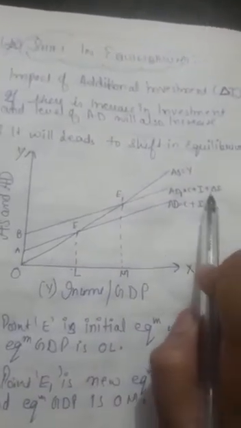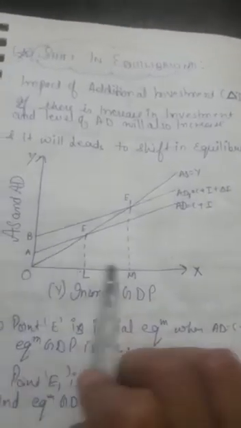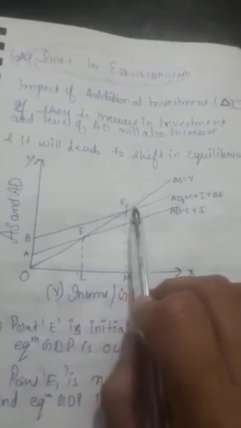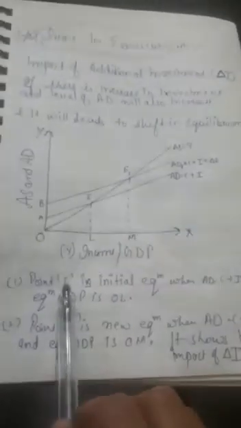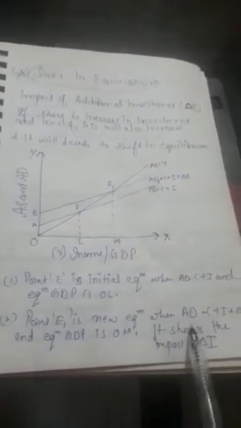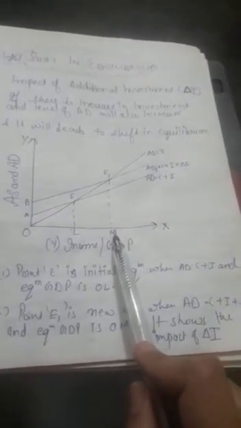Means increase in investment leads to an increase in the equilibrium level of output also, and equilibrium also shifts upward. Clear? Here point E is the initial equilibrium where AD is equal to C plus I and equilibrium GDP is OL, and E1 is the new equilibrium when AD is equal to C plus I plus additional investment. Clear? And here equilibrium GDP is M.